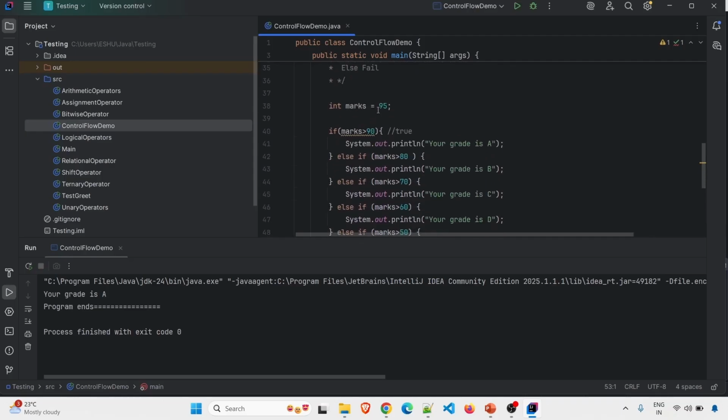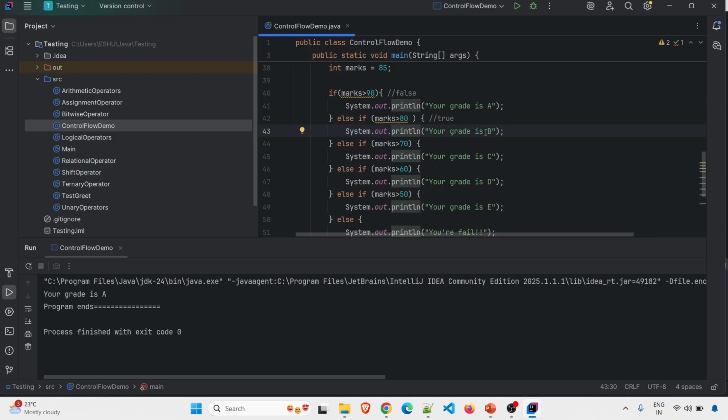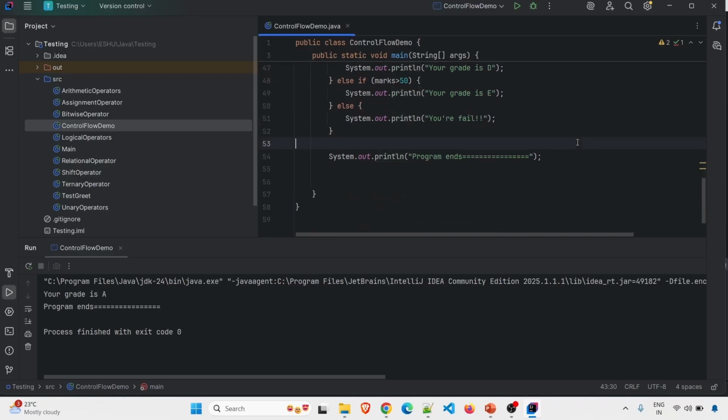Now suppose I have a student whose marks is 85. In this case, the first block will be checked. If marks greater than 90, no, 85 is not greater than 90, so this will become false. Now the second condition will be checked. Marks greater than 80, yes, so this condition will become true. So only this block will be executed, and the rest of the blocks will be skipped. I will get output as your grade is B and program ends. So if I run this code, I am getting your grade is B, program ends.